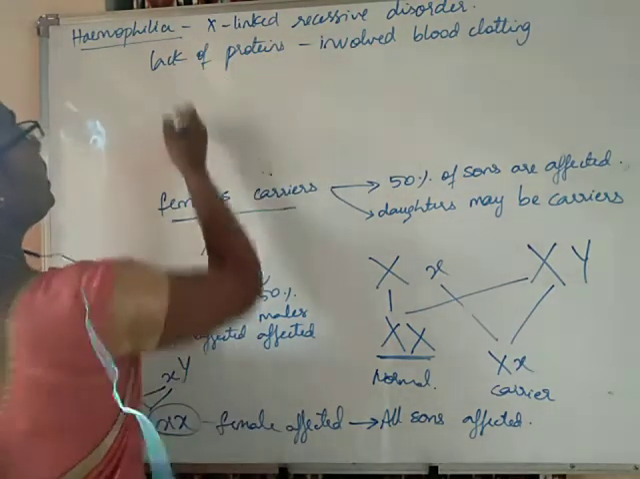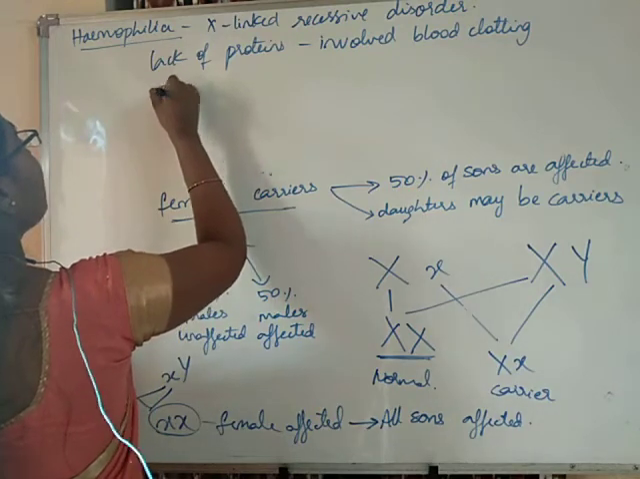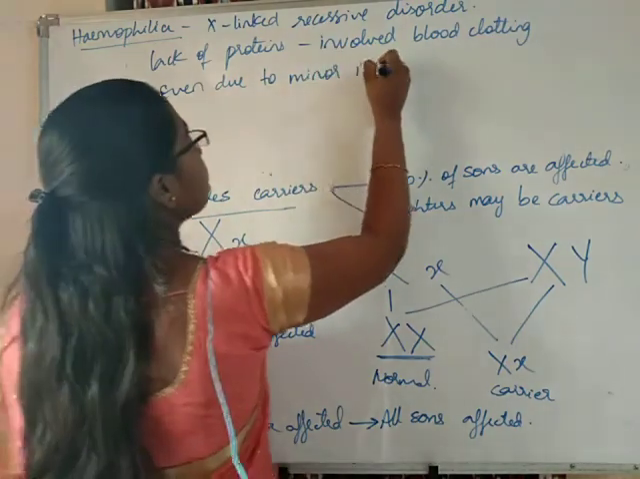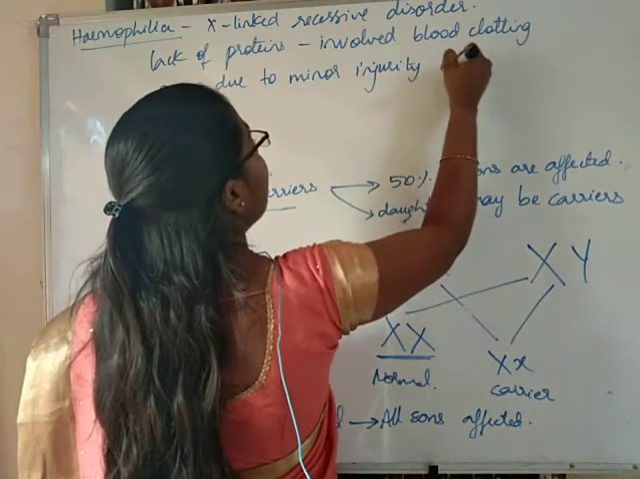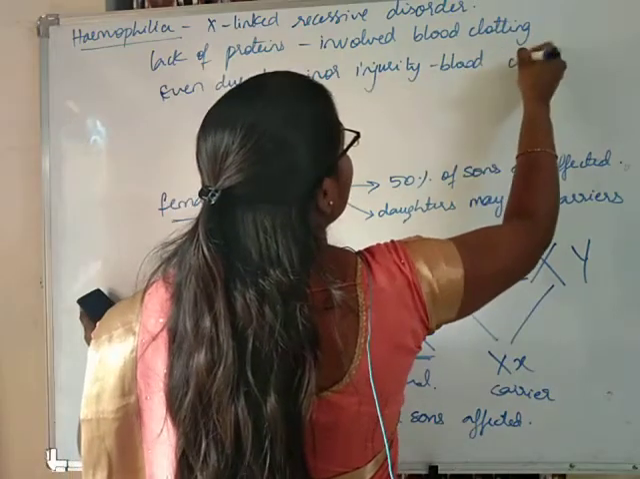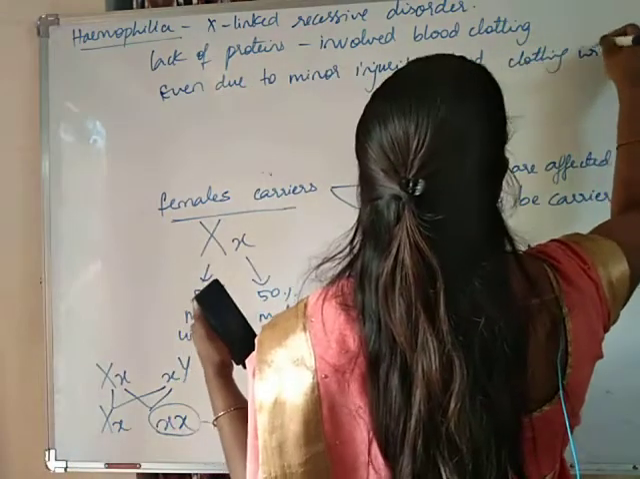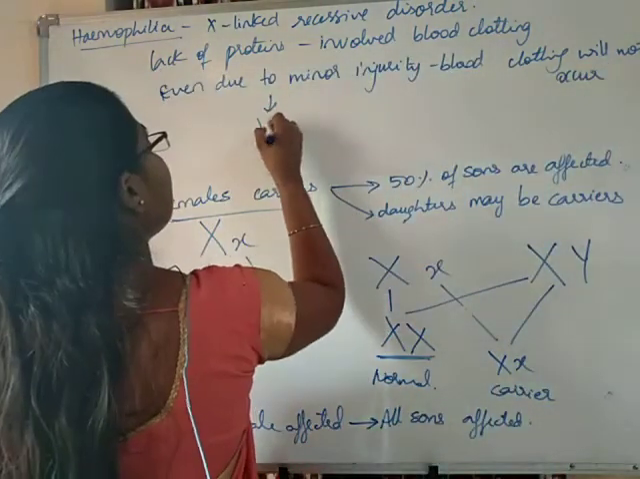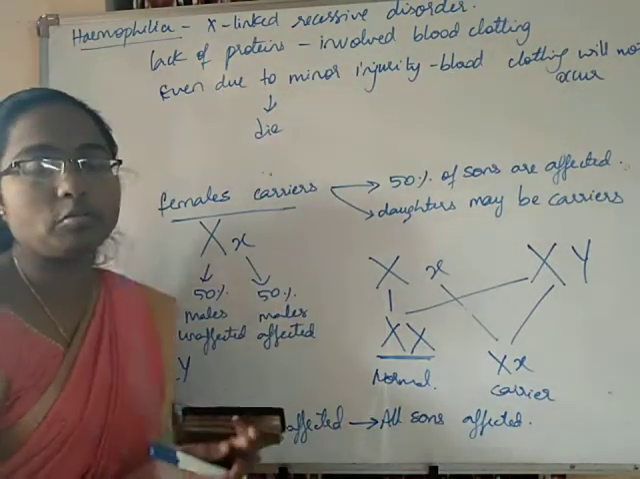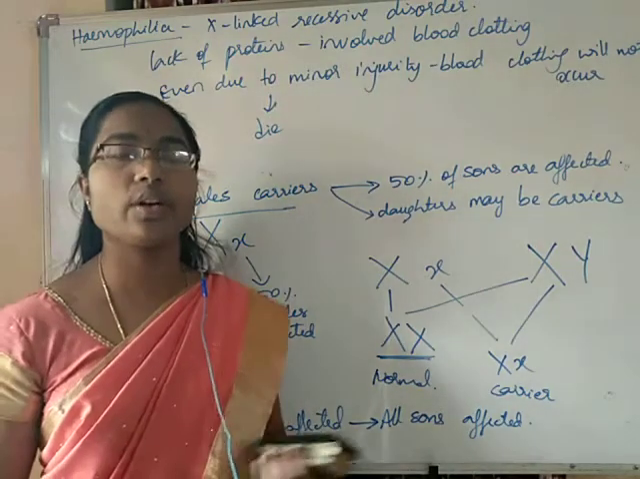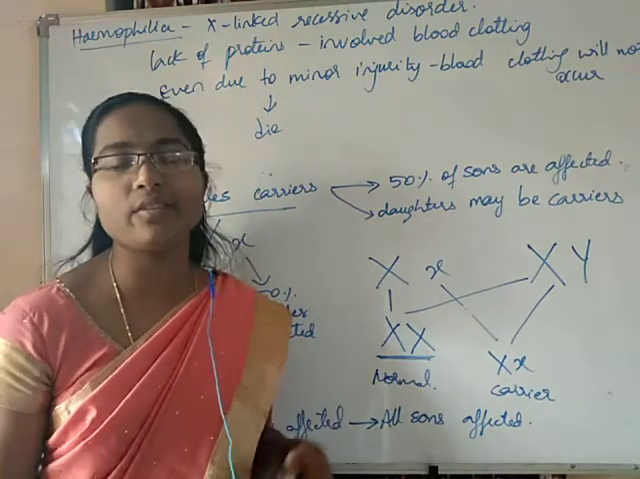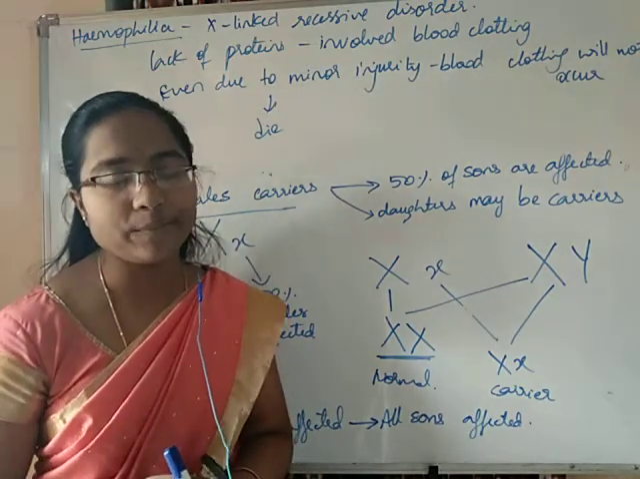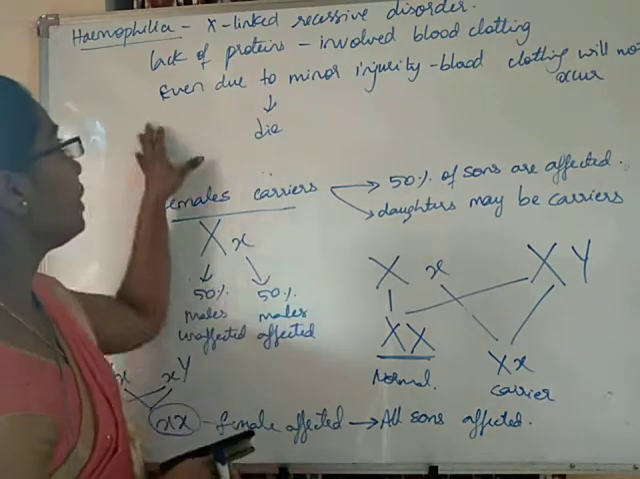In these people, even due to a minor injury, blood clotting will not occur, as a result of which the person may die. Blood is continuously flowing out of the body. At one point, the blood in the entire body will be lost even with a minor injury and he will die, right. So, this is hemophilia.